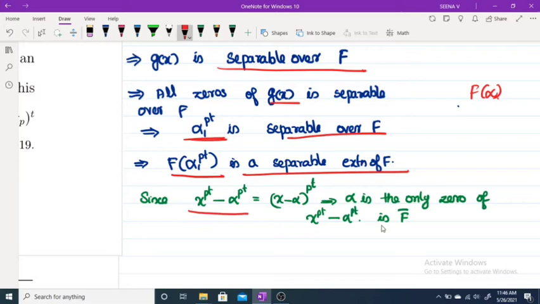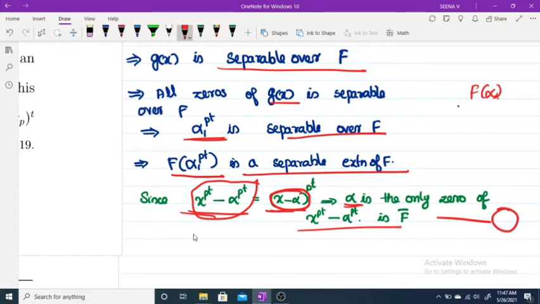Now, x raised to p^t minus alpha raised to p^t, you can write as (x minus alpha) raised to p^t. From this, the only zero of x raised to p^t minus alpha raised to p^t is alpha. Okay, alpha is the only zero of this polynomial in F closure. You just remember this statement, and you can write this as equation 1.